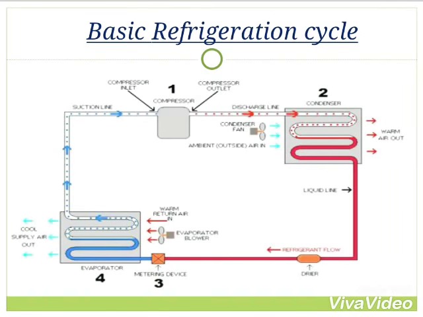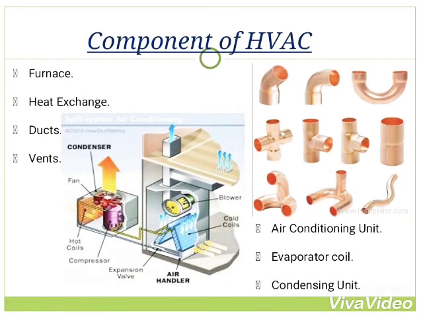Basic refrigeration cycle. This cycle is the same as the refrigeration cycle. Point 1 is the compressor, second is the condenser, third is the evaporator. Components of HVAC: furnace, heat exchanger, duct, vent, air conditioning unit, evaporator coil, condensing unit, etc.